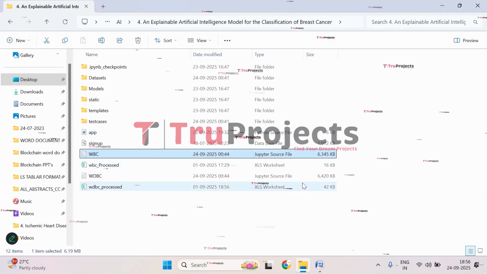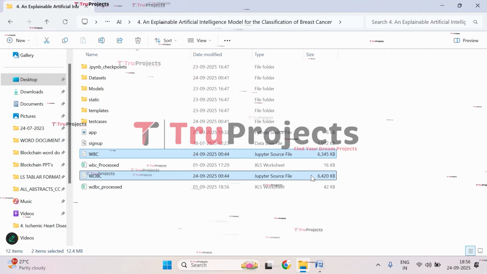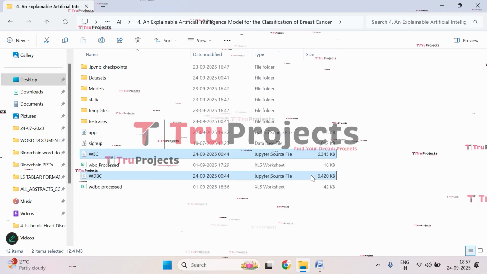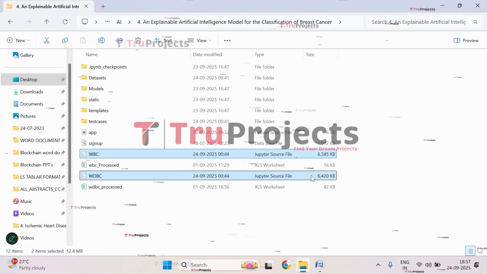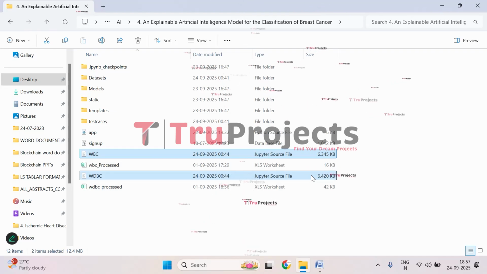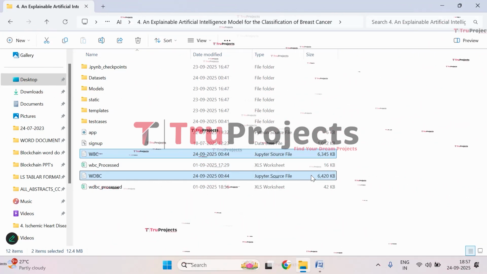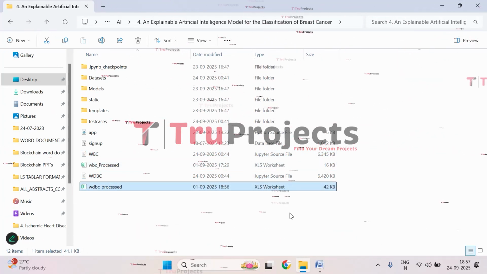And here we have two Jupyter Notebook files which contain a combination of code, graphs, and outputs all in one place. It allows us to write code in individual cells and also run the code, making it a popular choice for data science. And here we have processed dataset files.